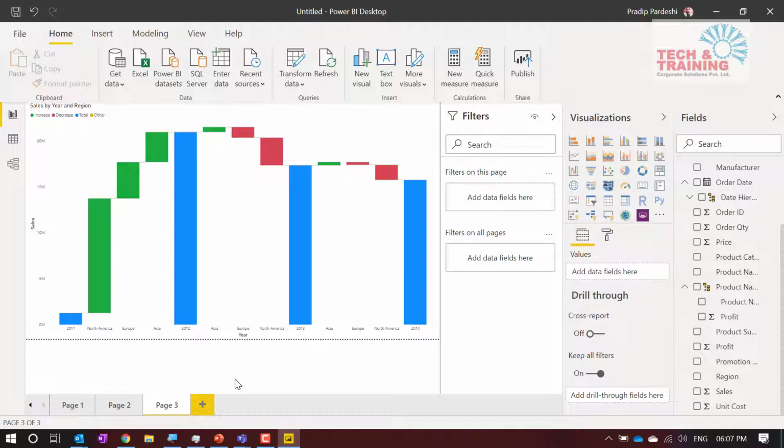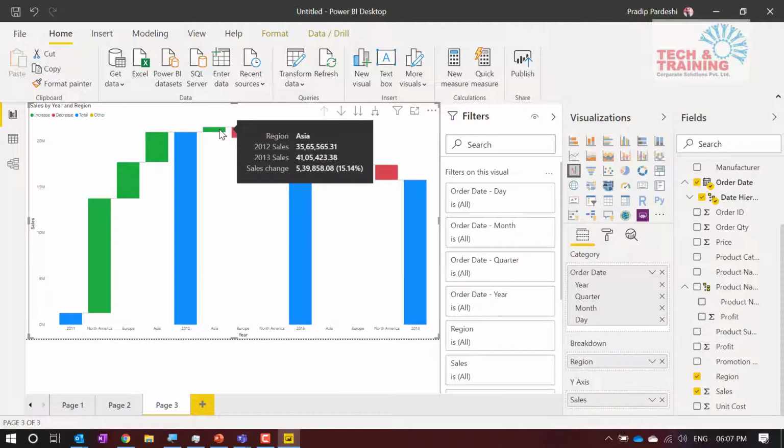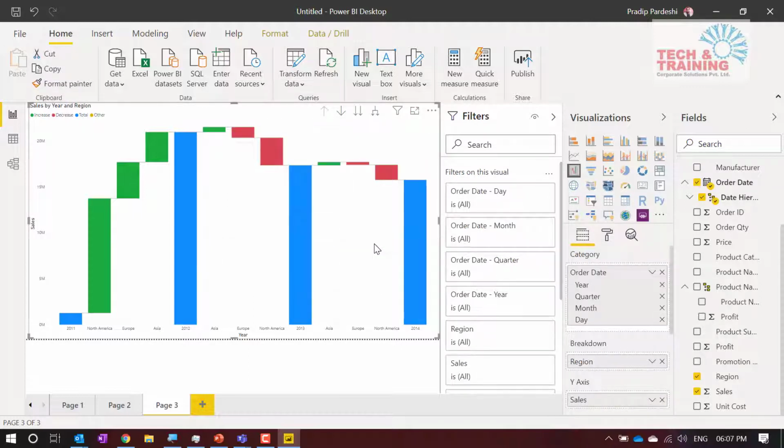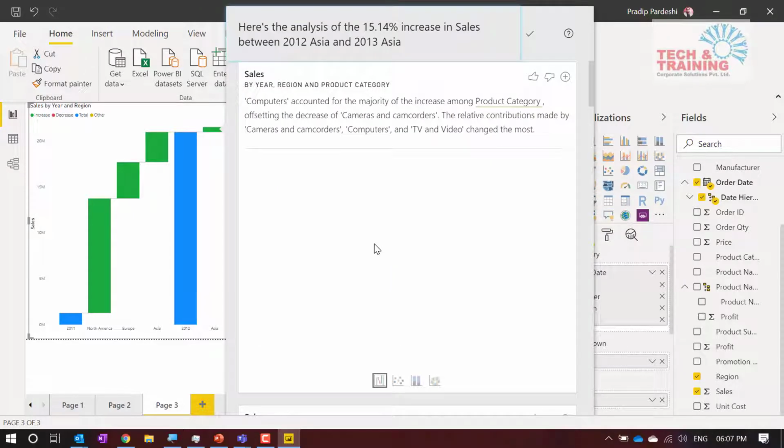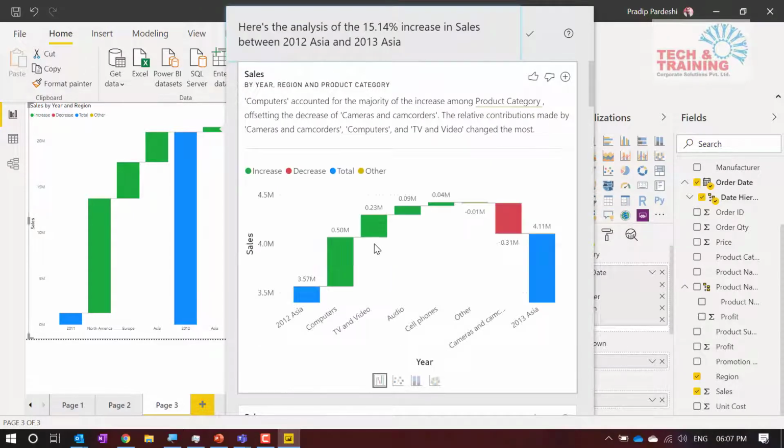Okay, so friends, once again, if I want to see why this is increasing, right click, analyze, explain the increase. It's that simple. So no model, nothing is to be created. You can understand, analyze and visualize the data in a better way. So friends, this is how you can go ahead and use this analytics feature.